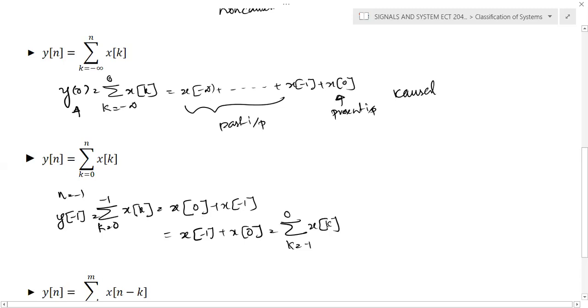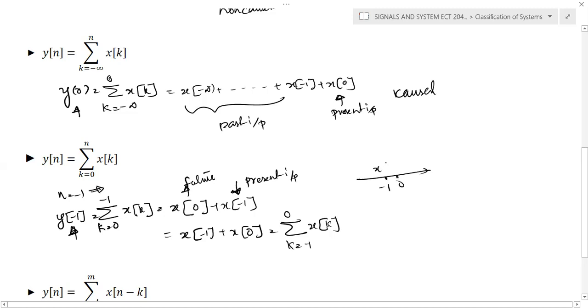If you observe this particular case, the present output is y of minus 1 and the present input is x of minus 1. With respect to n equal to minus 1, x of minus 1 is the present input, and x of 0 is a future one, because on the time axis, here it is minus 1, here it is 0.